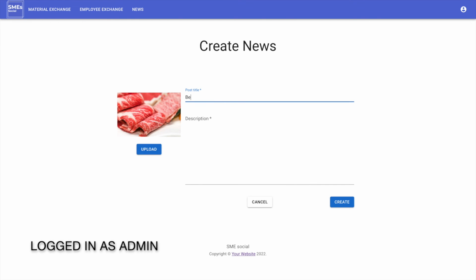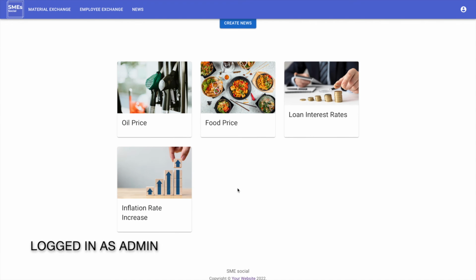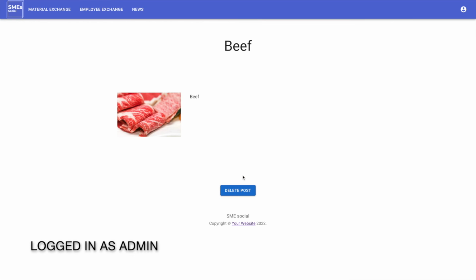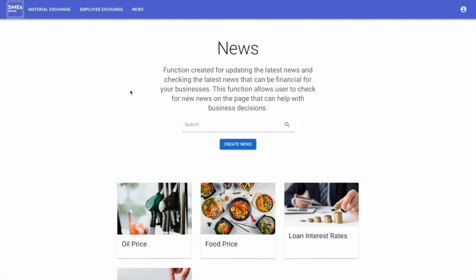The description will show as a single text field which can contain multiple lines. But currently I will just show by typing beef, and create. Now, my news is coming up here. And only the admin can delete the news. That's all for the demo. I will bring you back to the presentation.